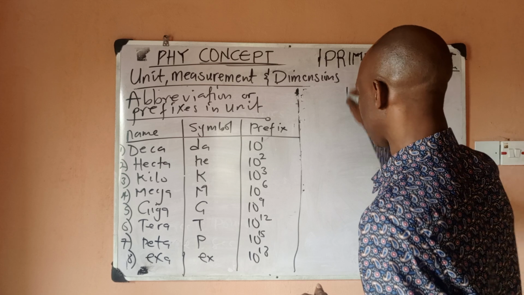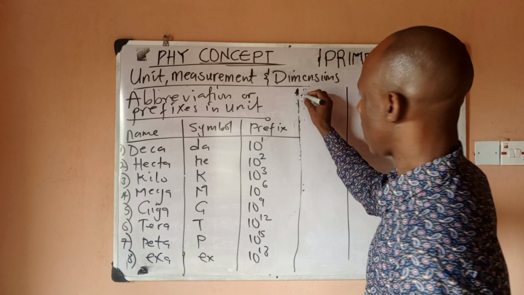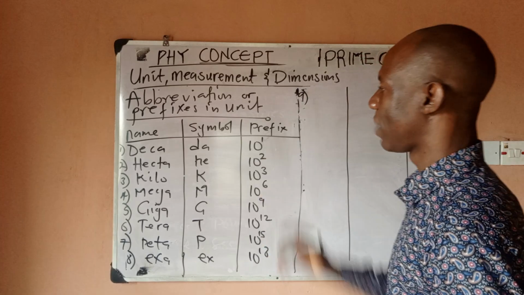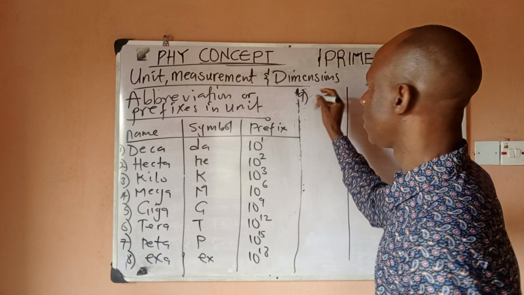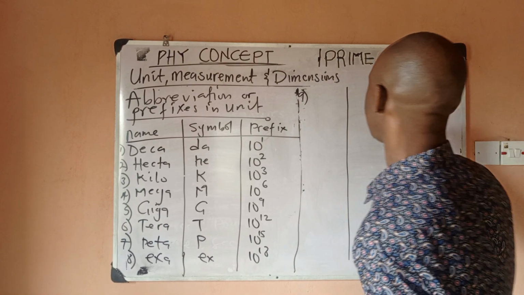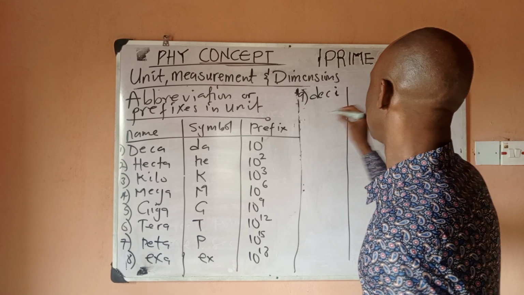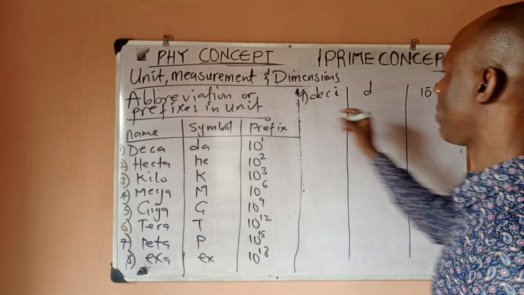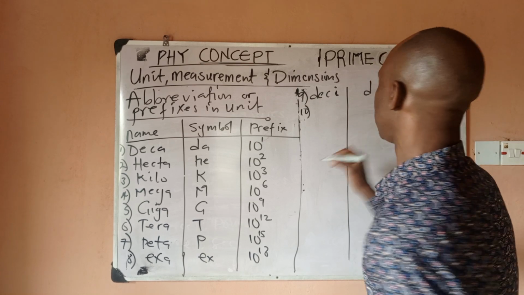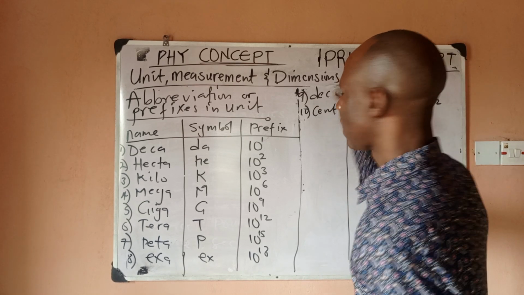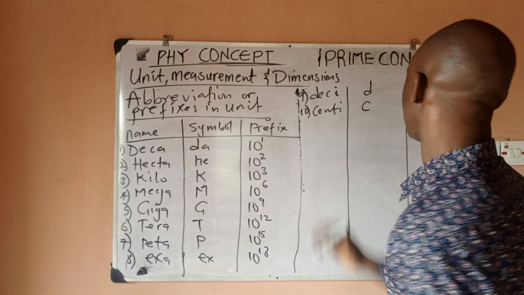So same way, I can say for the negative ones with their symbols also. So I'll go as number 9. But this time around, I'm mentioning the negative ones. So since I have 10 to power 1, I should have 10 to power minus 1, which is deci. Deci is small letter d, 10 to power minus 1. So it means I should also have 10 to power minus 2, which is centi. I used to say centimeter. So this is actually C, small letter c.